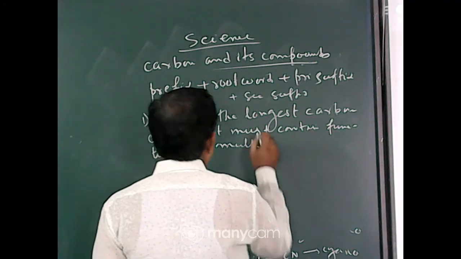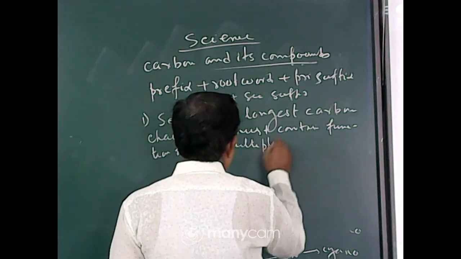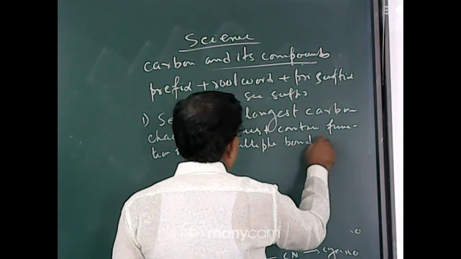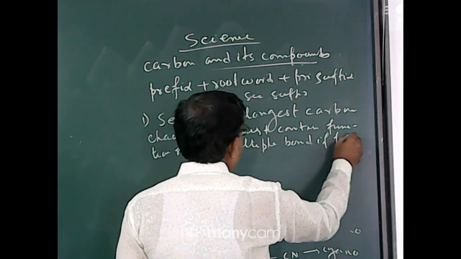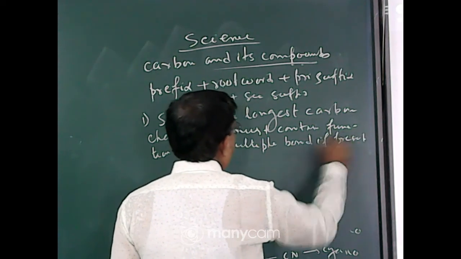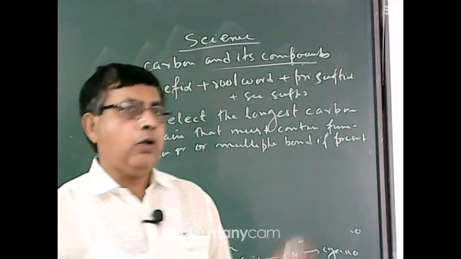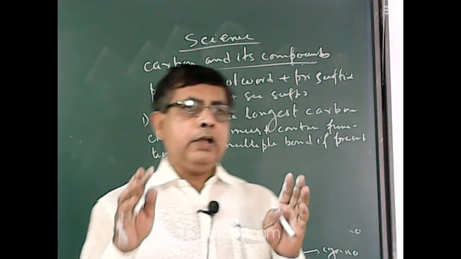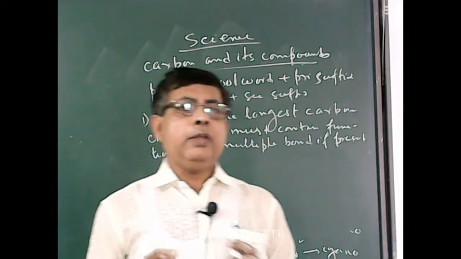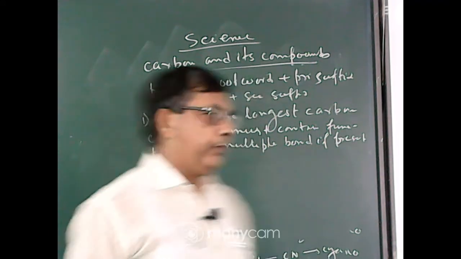Multiple bond means double bond or triple bond. Multiple bond if present. So you first select the longest carbon chain, and when you select the longest carbon chain, this longest carbon chain must contain multiple bond or functional group if present.